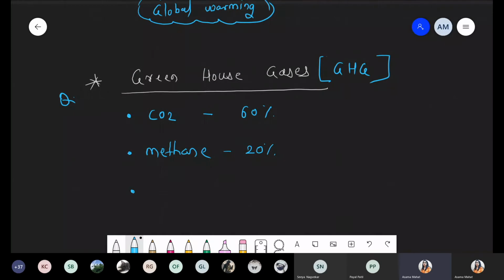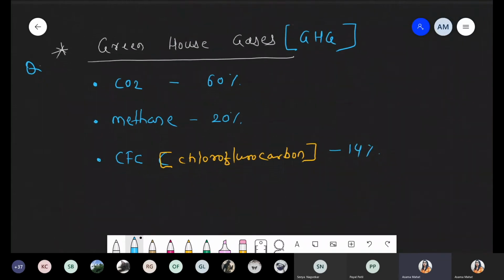Another one is CFC. The long form of CFC is chlorofluorocarbon. The contribution of CFC is approximately 14%. Most CFC is used in the refrigerator. In the fridge in our homes, mostly this CFC component is used, which is an example of the greenhouse gases responsible for global warming.